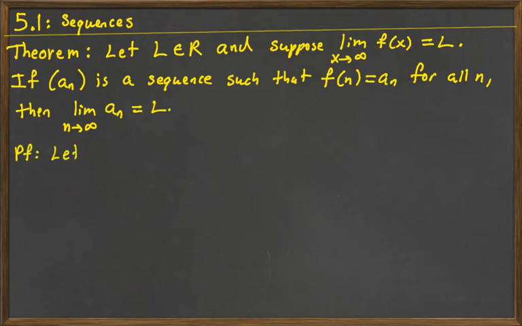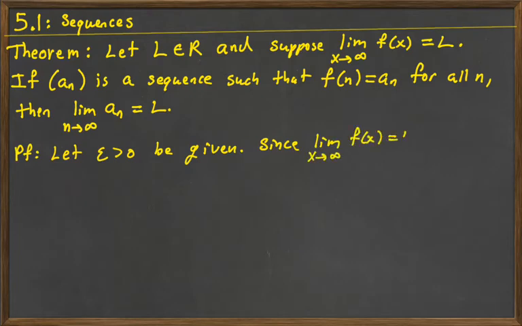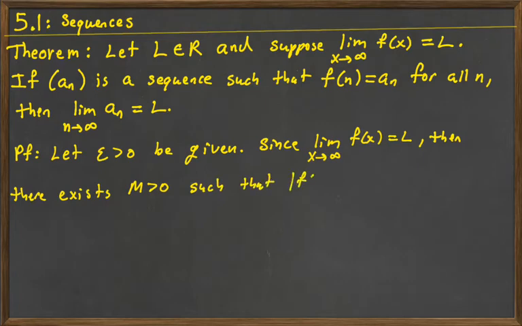So for the proof, we're going to let epsilon greater than 0 be given. Since the limit as x goes to infinity of f of x is equal to L, there exists an m greater than 0 such that the absolute value of f of x minus L is less than epsilon whenever x is greater than m.